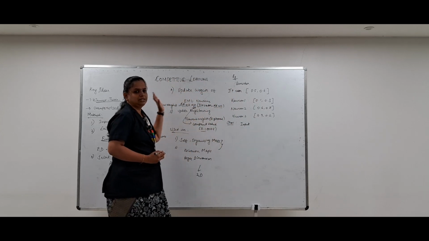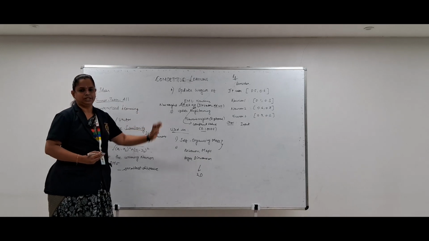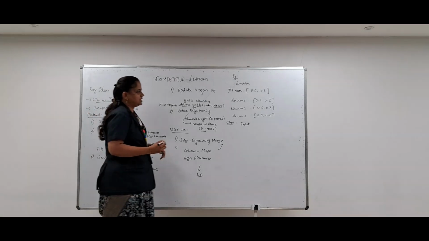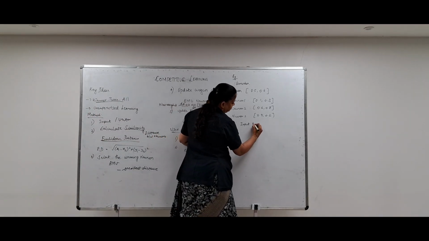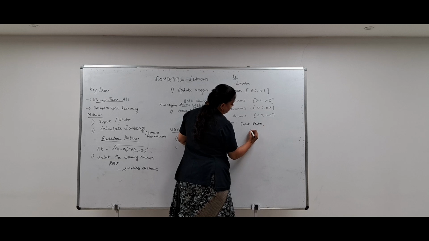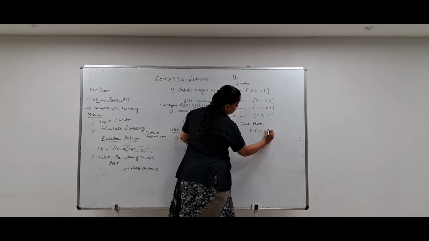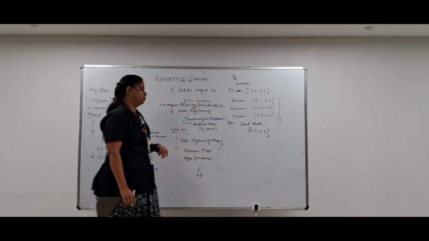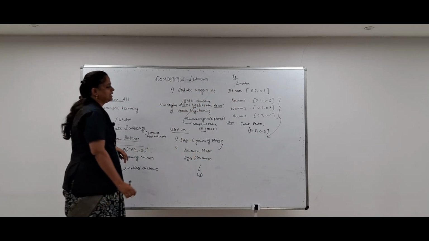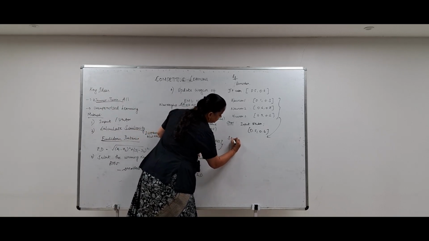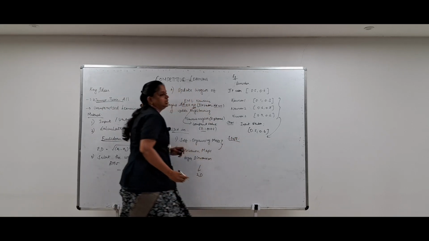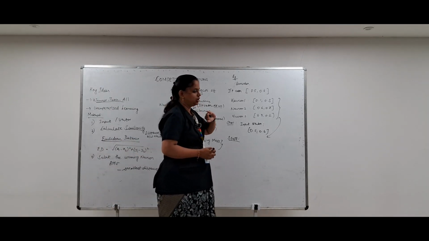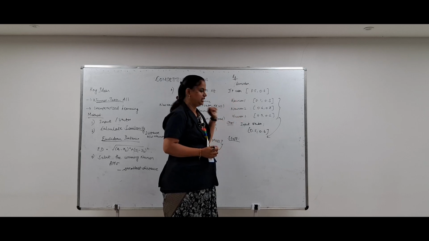Now we are going to apply the competitive learning algorithm to this problem, going step by step. The first step is initializing the vector. Here the input vector is 0.5 and 0.6, followed by the neuron weights, which are already given. The second step is calculating the Euclidean distance. We should calculate the Euclidean distance for three different neurons, because we have three neurons in our artificial neural network.